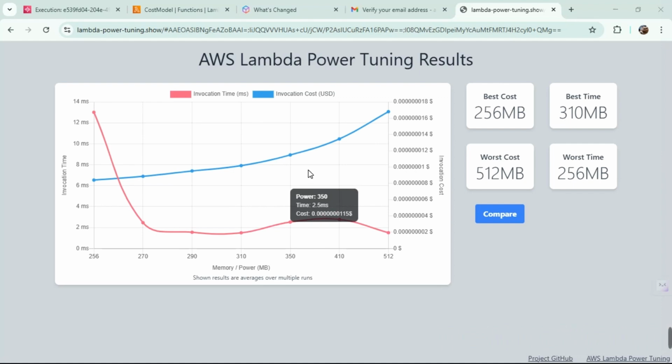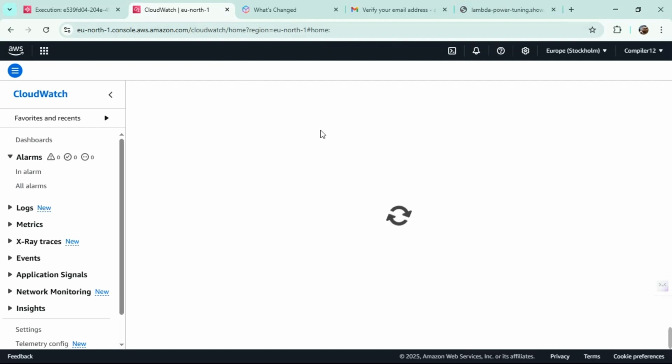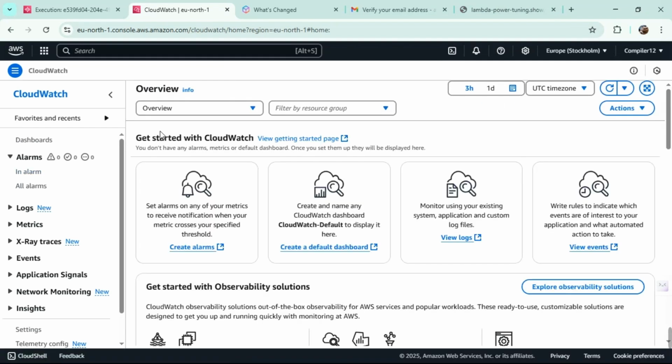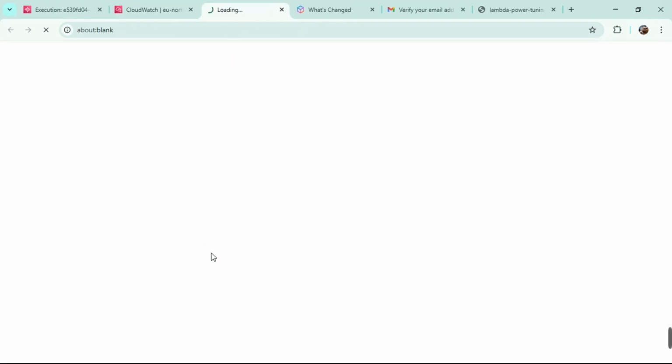which is nothing but creating a CloudWatch alarm to indicate whether we are spending a lot of money on it. But interestingly, it's going to be created from the Lambda function we have created. Now let's move on to here. Yeah, EU North 1, which is the closest server to India, and yeah, this is what you're going to be seeing, ladies and gentlemen. Let's move on to create alarms.